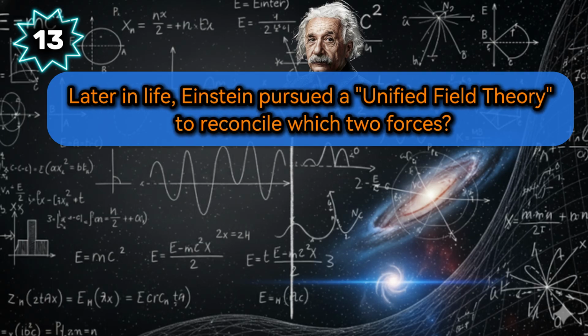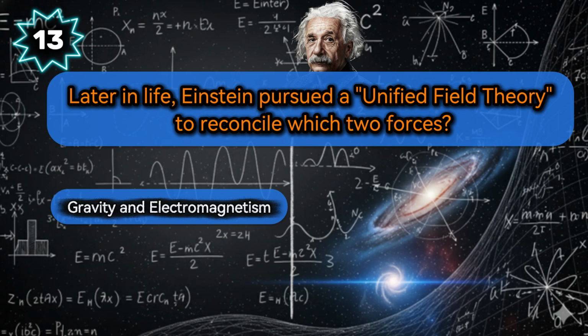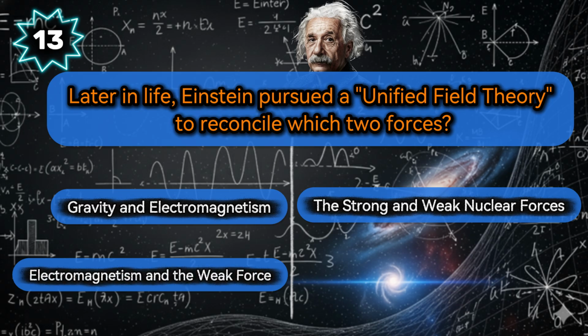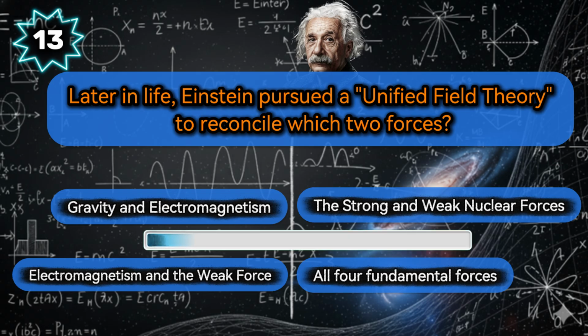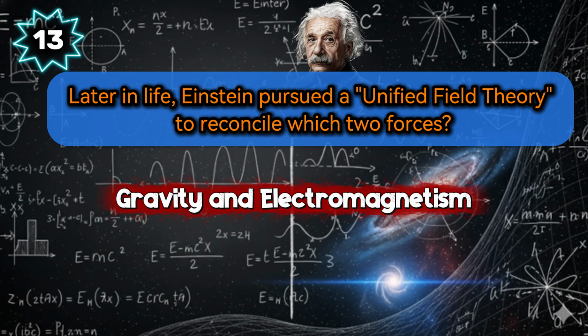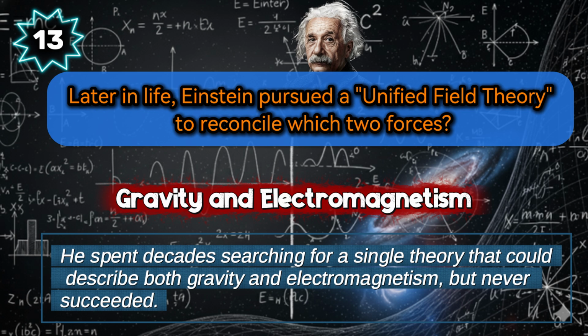His final scientific quest. Later in life, Einstein pursued a unified field theory to reconcile which two forces? Think about gravity and electromagnetism, the strong and weak nuclear forces, electromagnetism and the weak force, or all four forces. He sought to unify gravity and electromagnetism. He spent decades searching for a single theory that could describe both, but never succeeded.